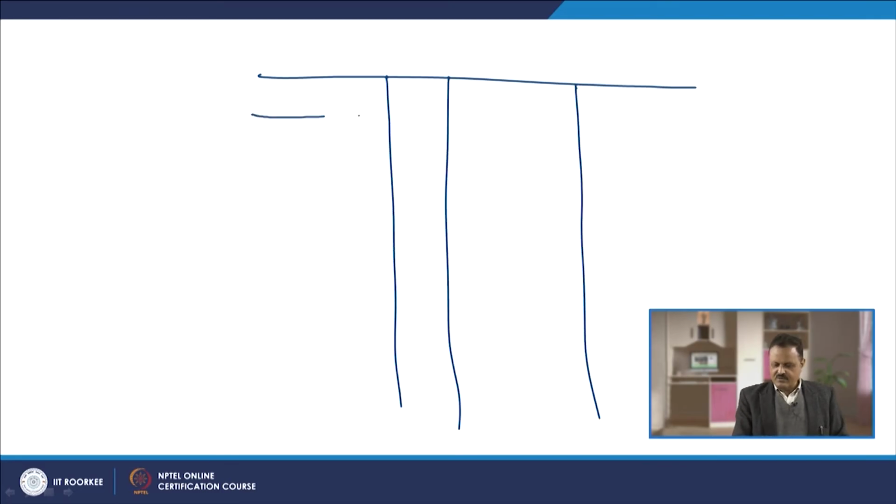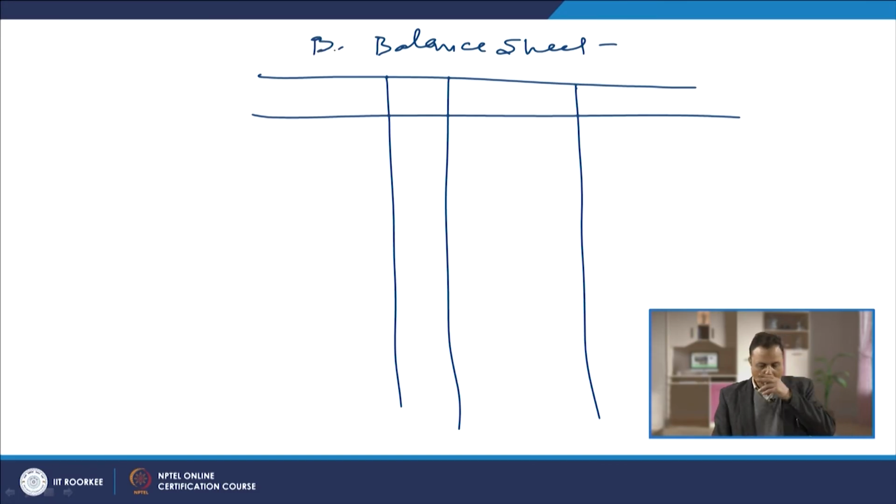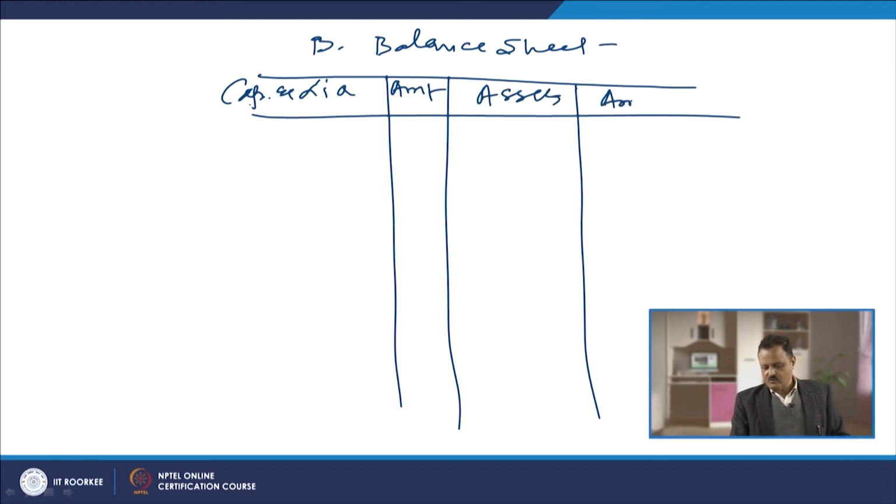So, in this case you prepare the budgeted balance sheet, and on this side we are taking the capital and liabilities. Here is the amount, here are the assets and the amount.